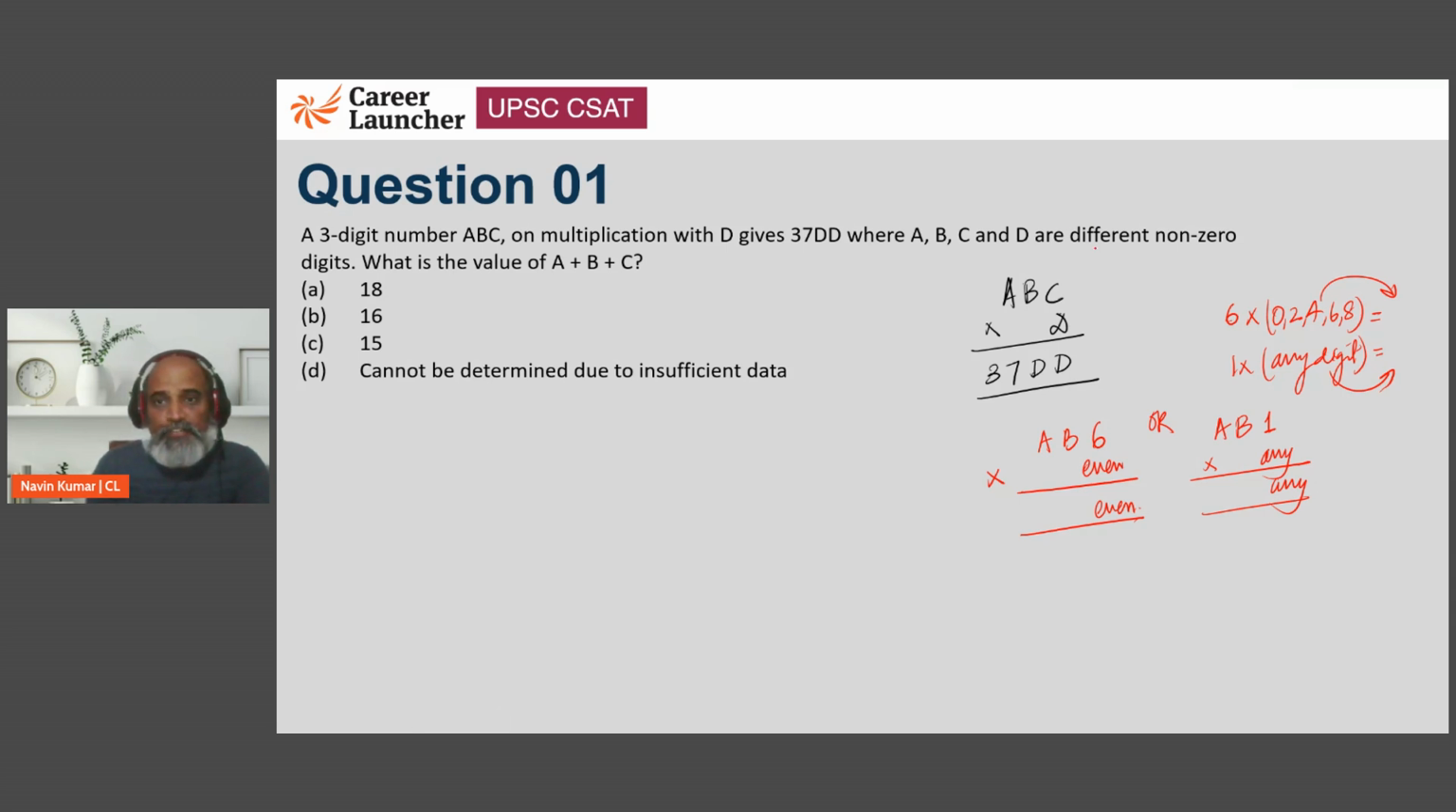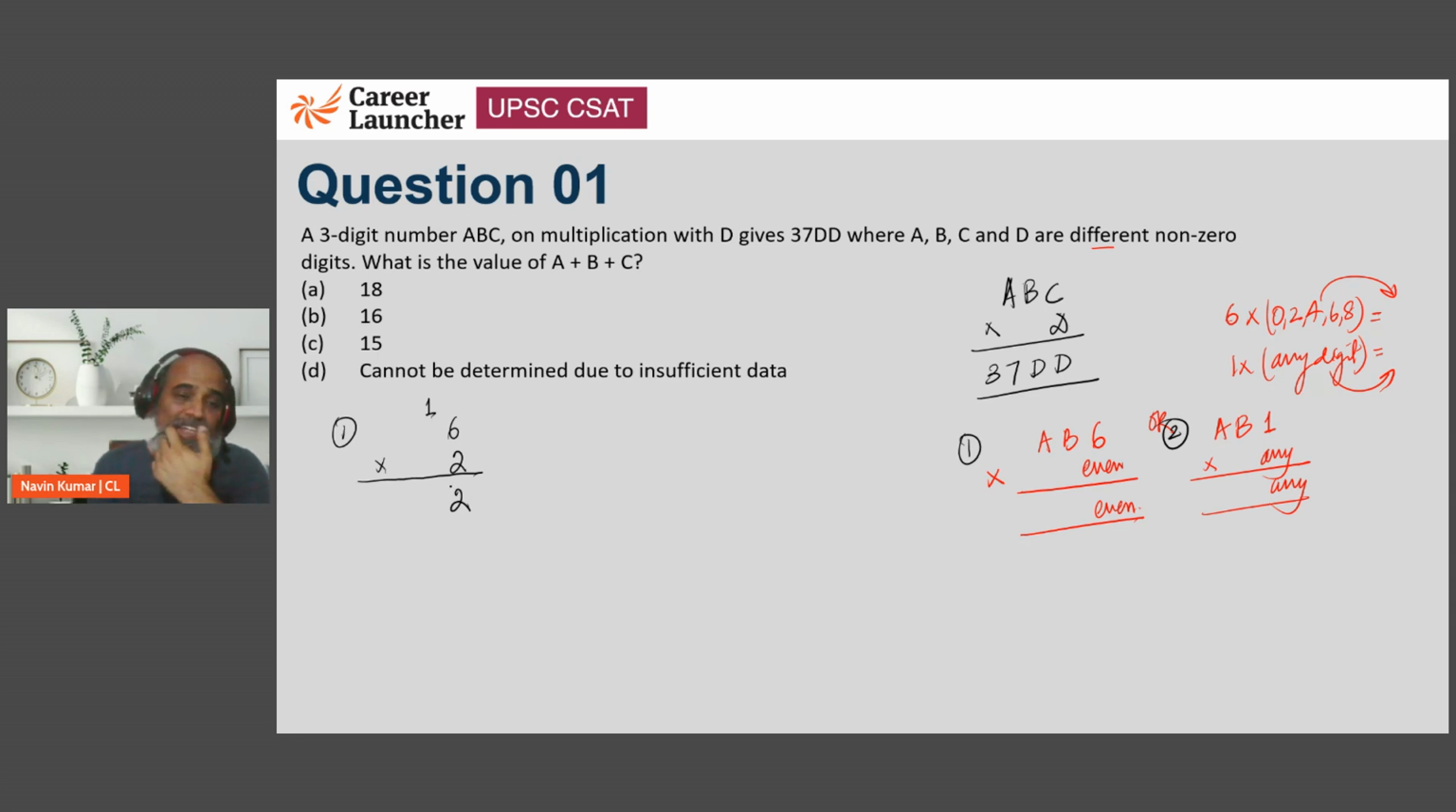And since it says they are different non-zero digits, if I have taken a 6, I can't take 6 again. I can't take 0. It could be 2, 4, or 8, anything. Now, we need to find out next B into even, and if there is going to be a carry, which there should be in the first case, because 6 into 2 is 12, there is a carry for sure, right? So since these are two cases, let's start with the first case. So let's say this is 6 into 2, which is 12. There is a carry 1.